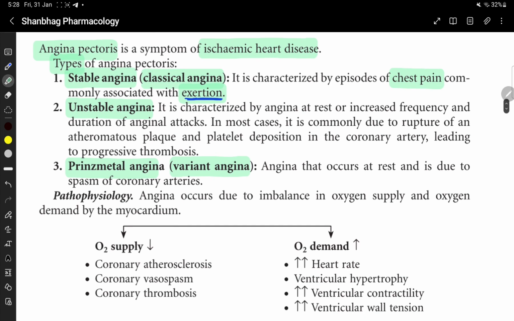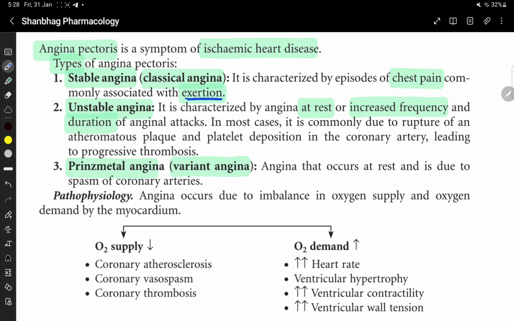Unstable angina is characterized by angina at rest and increased frequency and duration of the anginal attack. In most cases, it is due to rupture of atheromatous plaque and platelet deposition in the coronary artery, leading to progressive thrombosis.